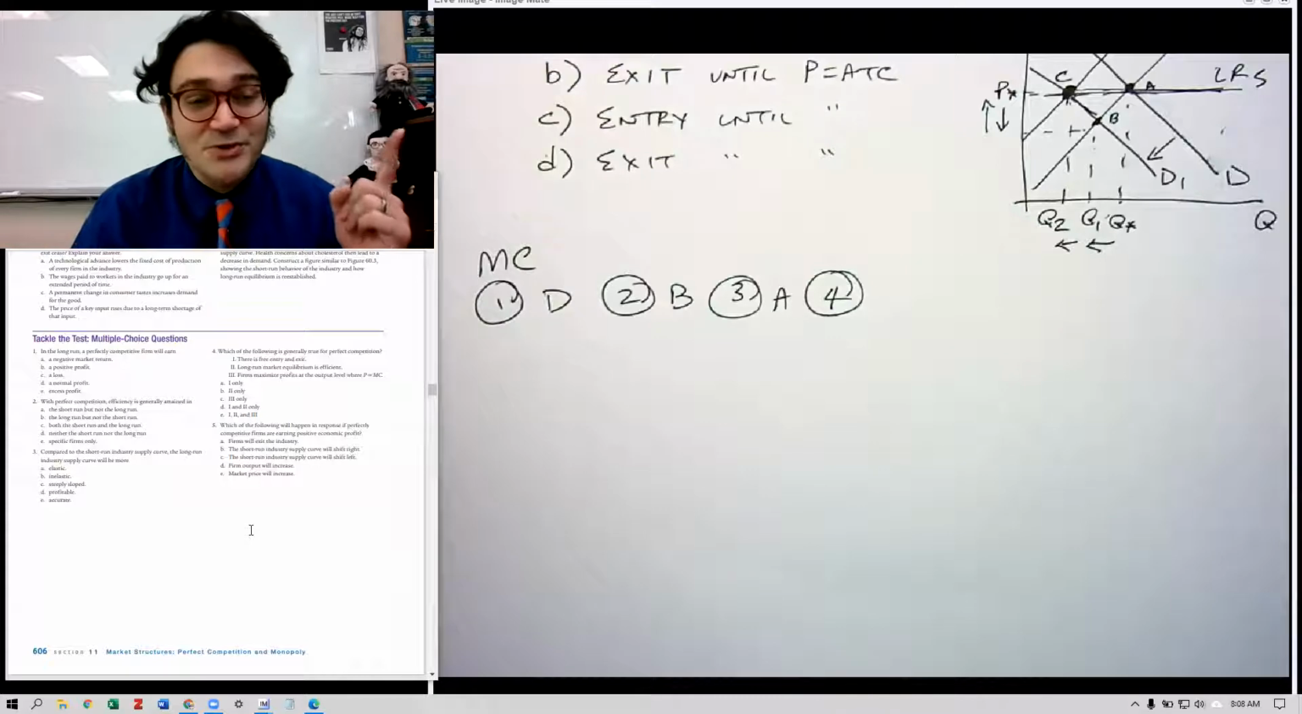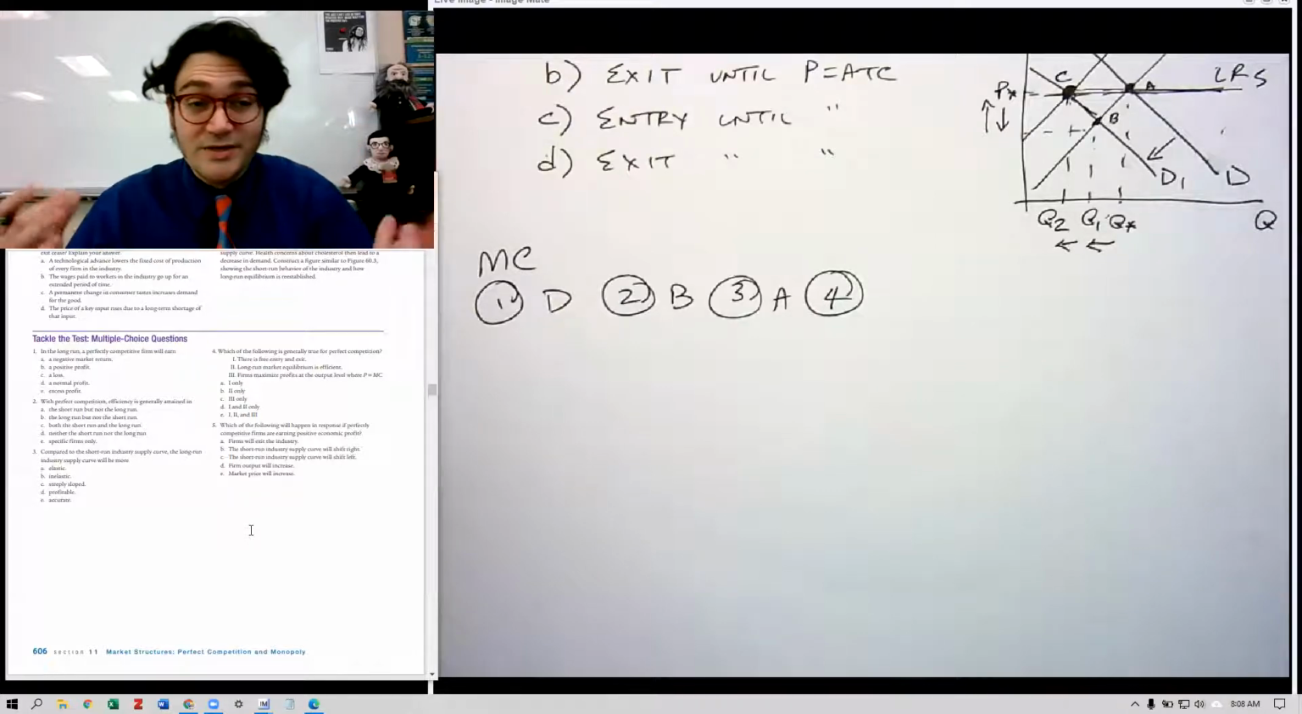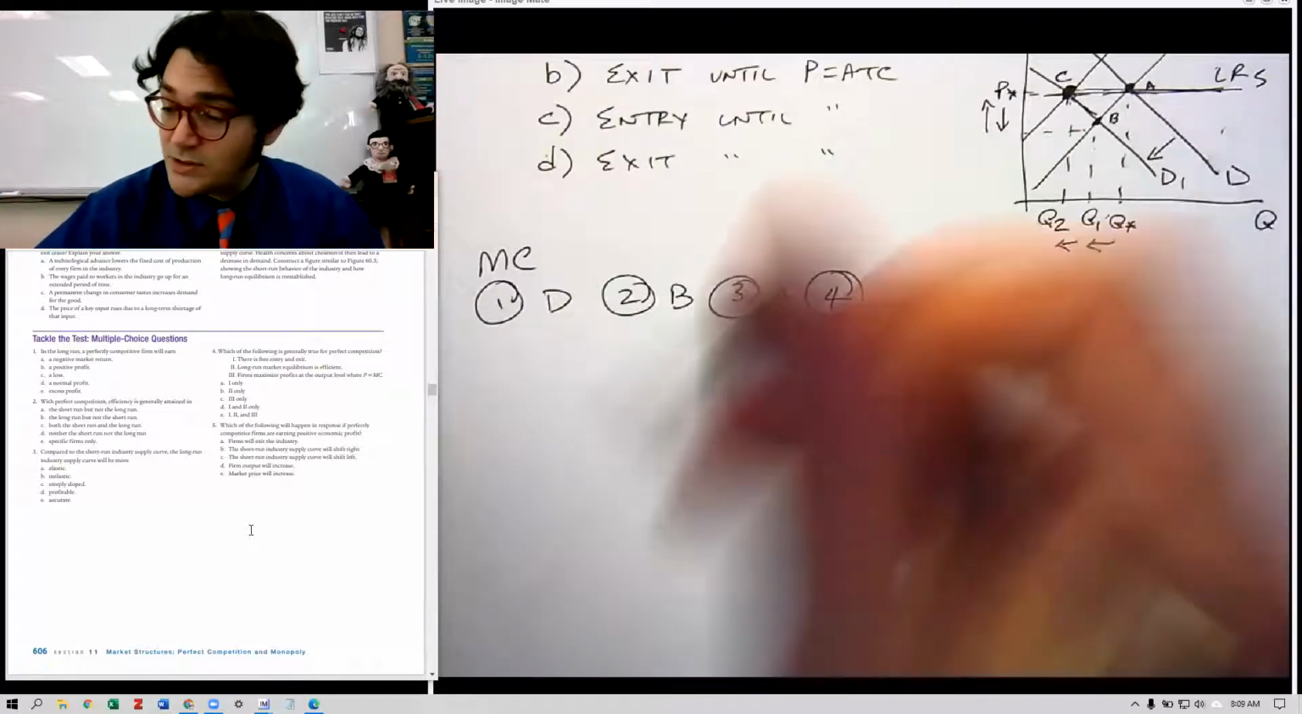We know that number one is true. Sorry, squirrel. Number two, long run market equilibrium is efficient. We know that that is also true because we learned about that in the previous video. Three, firms maximize profits at the output level where P equals MC. So Mr. DARP, right, price equals marginal revenue. So they definitely do that. So we would say all three of those are true statements.